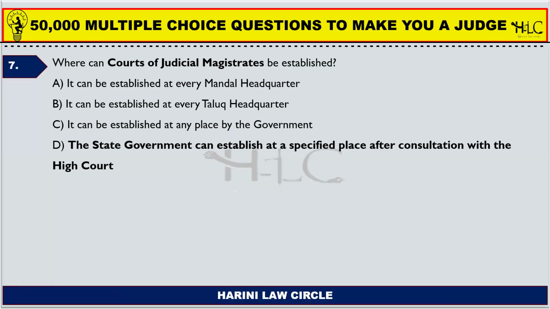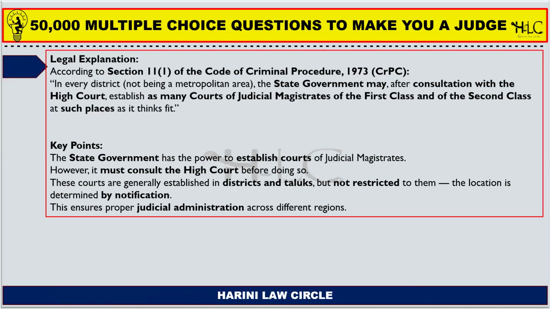Next one. Where can courts of judicial magistrates be established? So it can be established by the state government at the specified place after consultation with the High Court. So the state government should consult the High Court before establishing a court of judicial magistrate.